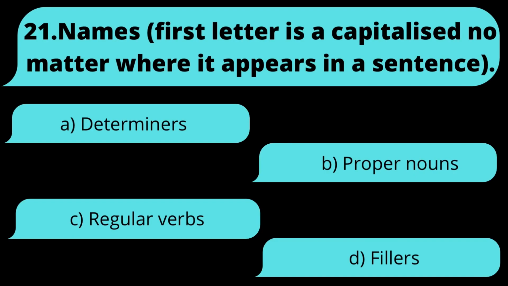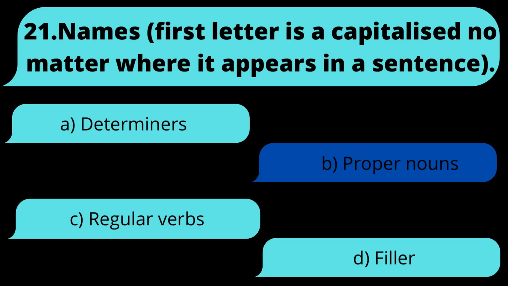21. Names. First letter is usually capitalized no matter where it appears in a sentence. Is it A, determiners, B, proper nouns, C, regular verbs, or D, fillers? The answer is B, proper nouns.